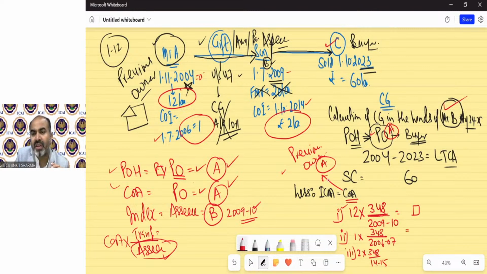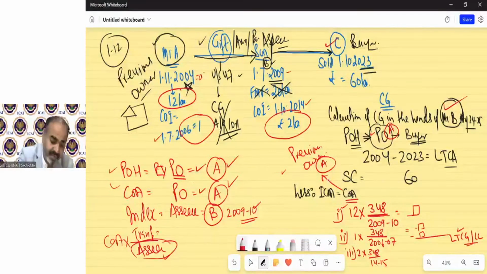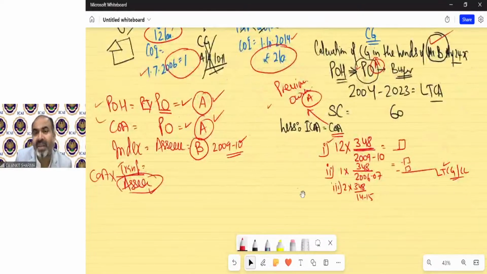So we need to deduct these three as indexed cost of acquisition and indexed cost of improvement, and that will be my long-term capital gain or loss as the case may be after the solution. But this has been opposed by many assessees. They have said this is wrong. Only on this point there was dispute. Only on this point, this index point, for the purpose of indexed cost of acquisition.